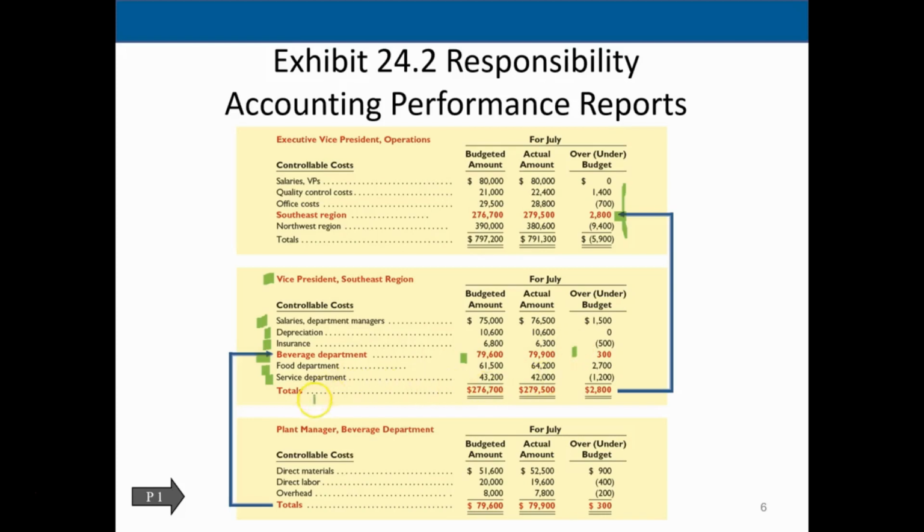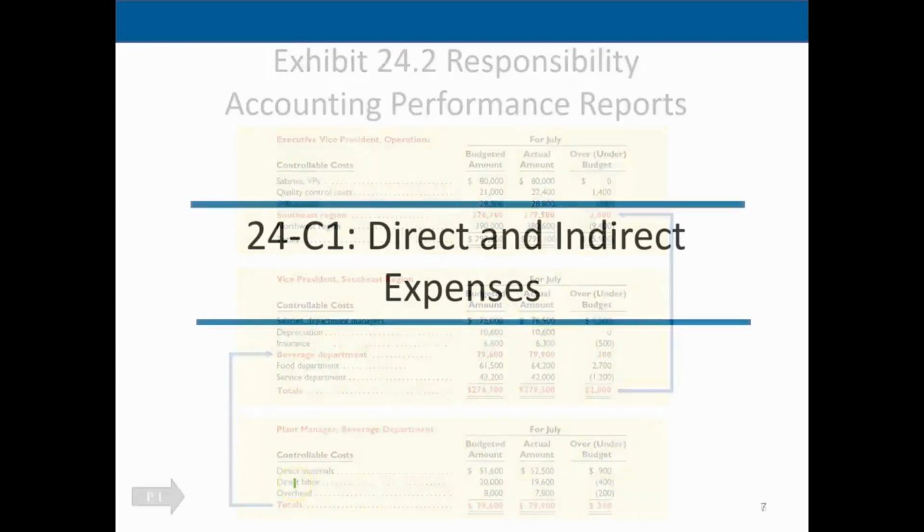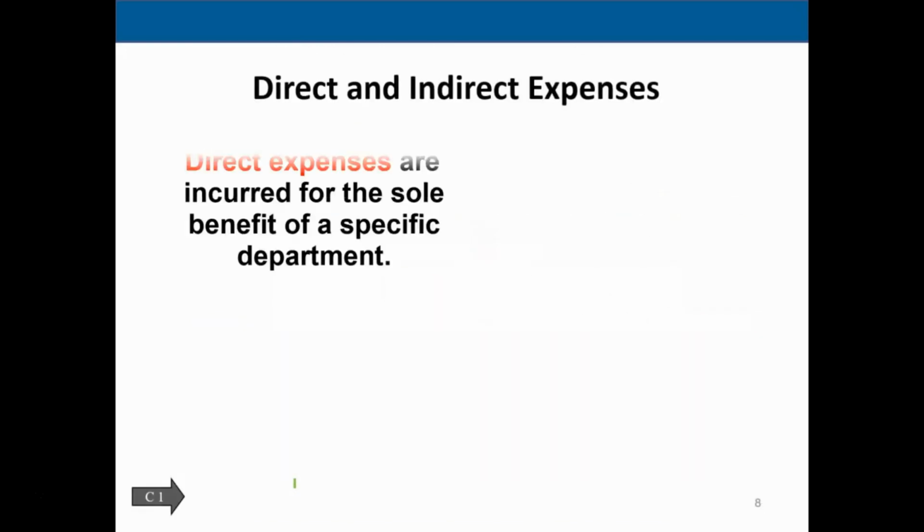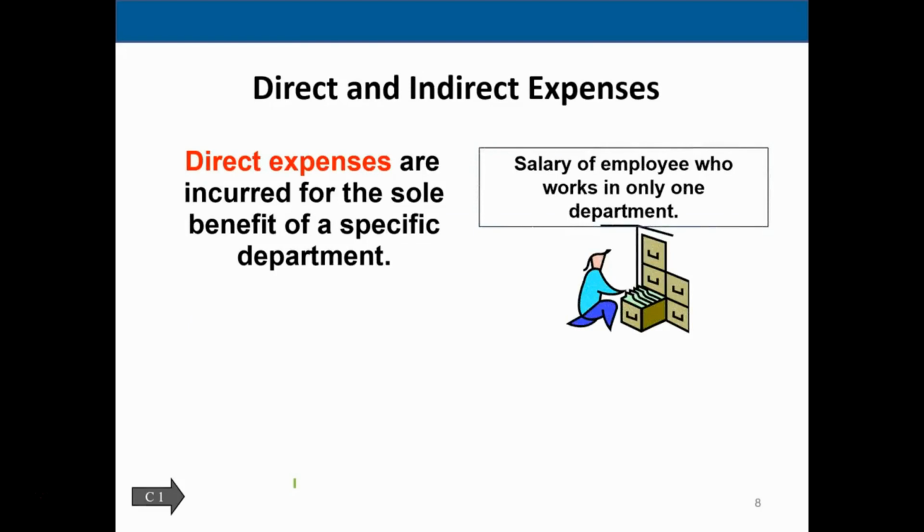If we want more detail on that, we can look at the plant management beverage department, where we have direct materials, direct labor, overhead, and so on and so forth. So direct and indirect expenses. Direct expenses are incurred for the sole benefit of a specific department. So a salary of an employee who works in only one department.